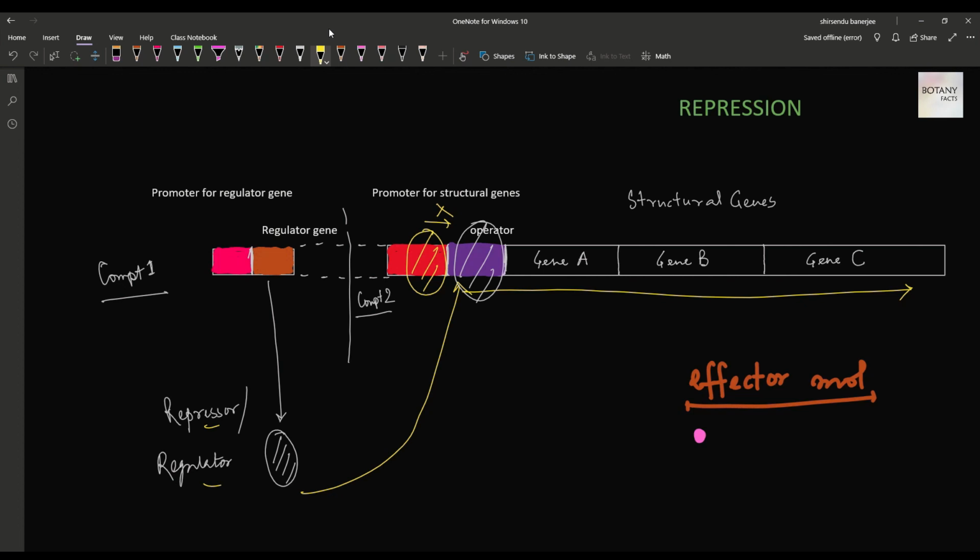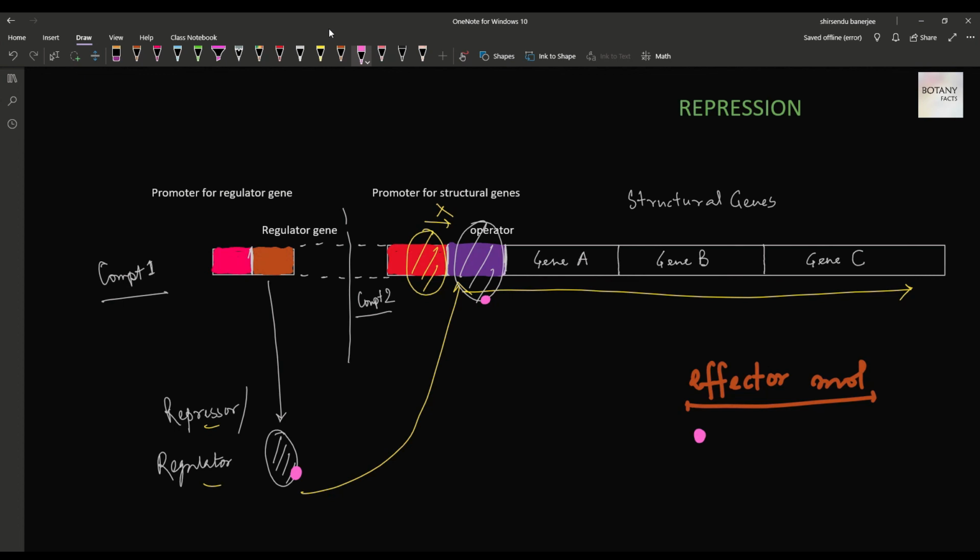It needs an effector molecule. This effector molecule first binds with the regulator, so this effector and repressor complex can bind to the operator region. The regulator or the repressor alone can't bind to the operator region unless the effector molecule binds with the repressor.